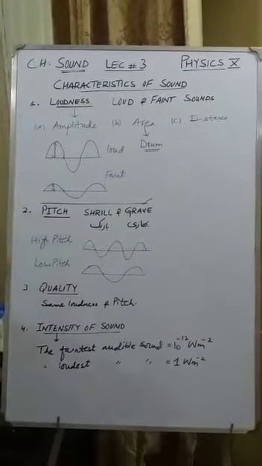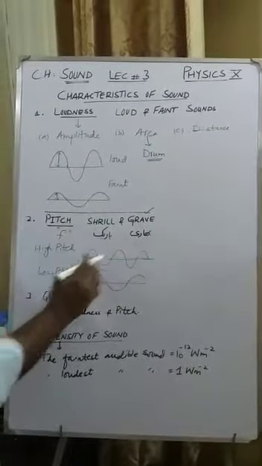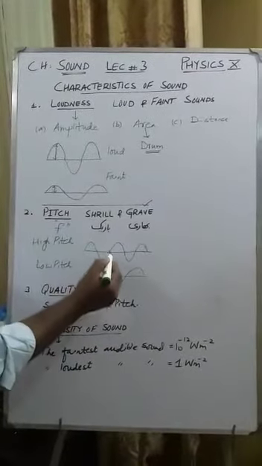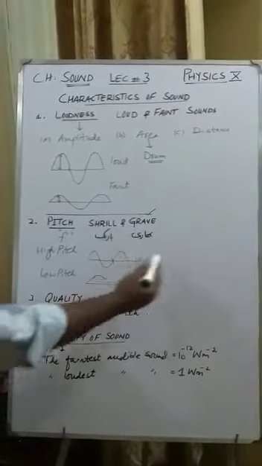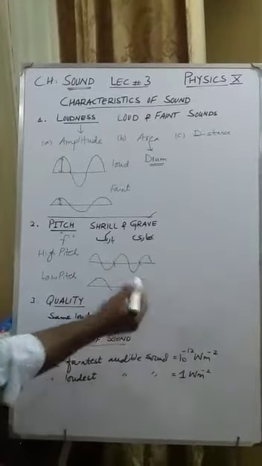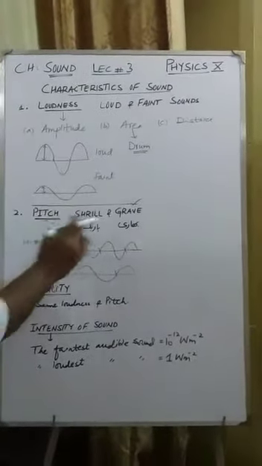Now this pitch, remember, always depends upon the frequency. Look at this graph or wave pattern. Here one wave completes over here, the second wave and the half I have shown over here. So 2.5 waves I have shown over here. Here one wave and the half I have shown over here. So here number of waves are more. That means frequency is more.